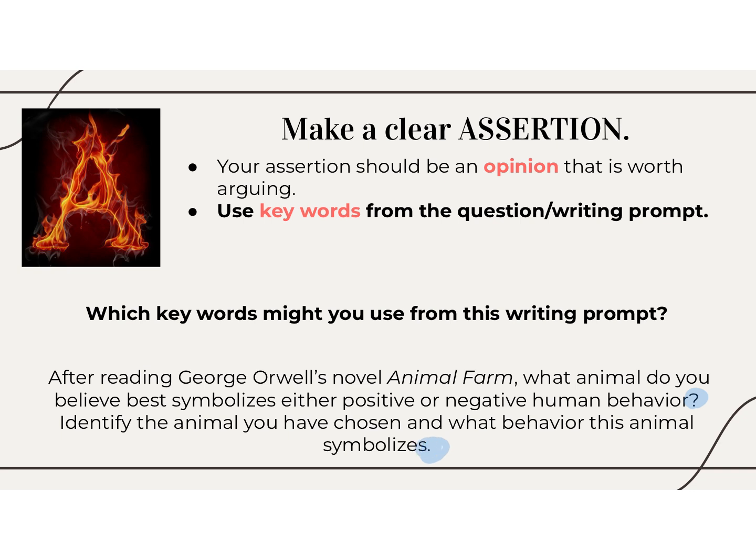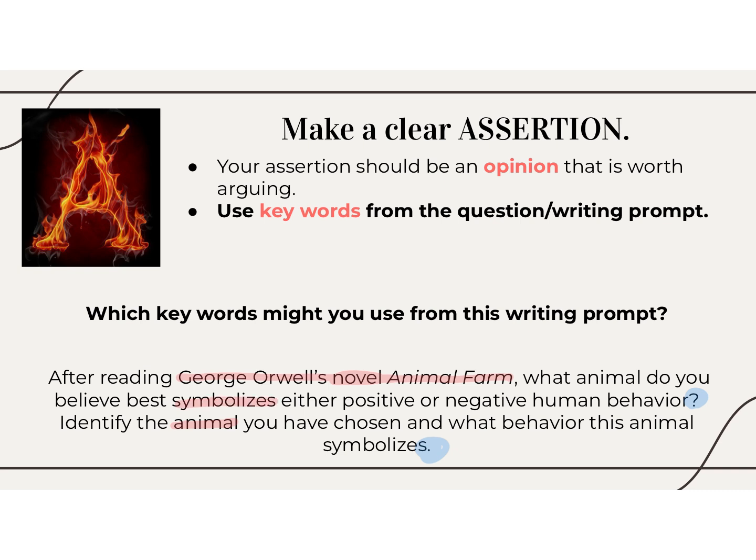Okay, so let's look at keywords though. Well, here we go. Here's the author and what the genre is, what type of writing it is, and then the title. So that's key information. We definitely want to use that in our opinion. And then finally, it says twice, it says right here, what animal, and down here, what animal. So definitely we're going to want to list an animal. That's a key word, right? And then twice it says symbolizes.